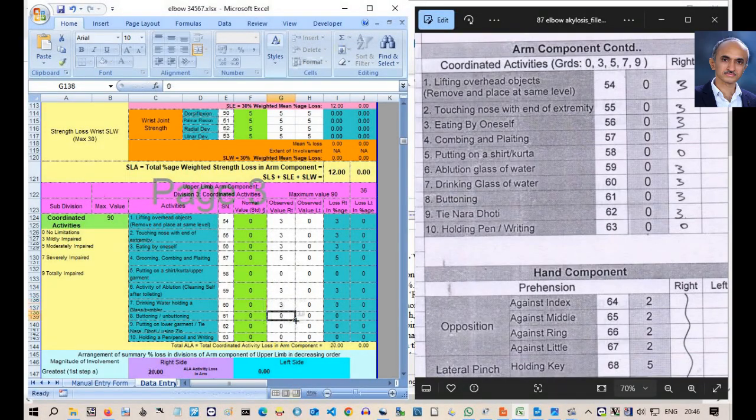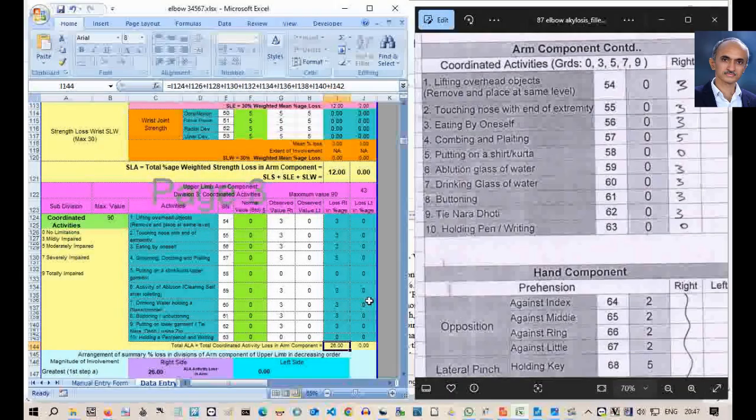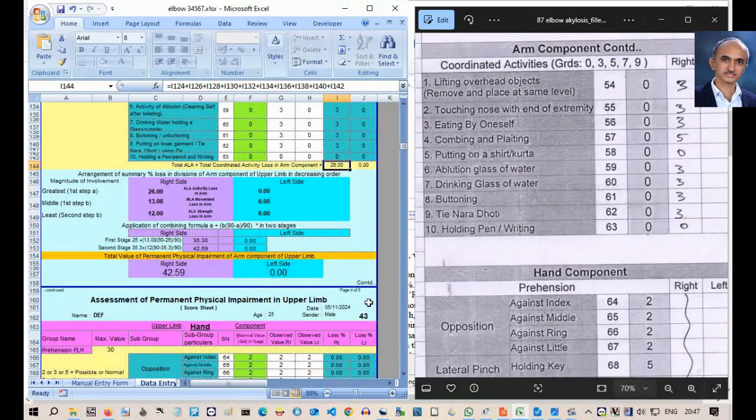Because of that reason, though some of the activities are mildly affected, I have to grade them as 3 out of 9, though it was only 1% or 2%, as there is no grading in between. Note that here you are entering the actual losses directly. In this case, the total loss in the coordinated activities division is 26%. At the end of the arm component, the values were automatically arranged in descending order. In this case you can see that first the loss in the coordinated activities, then the muscle strength loss, and finally the active range of motion loss are listed